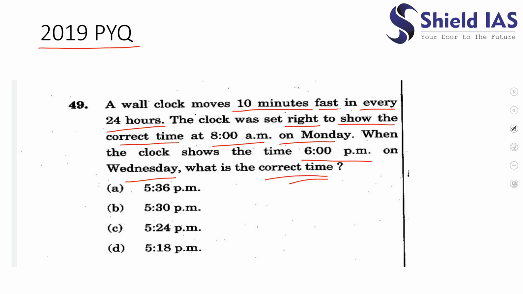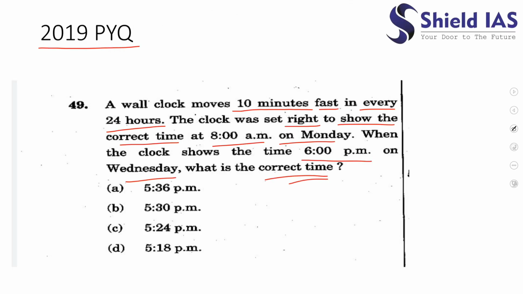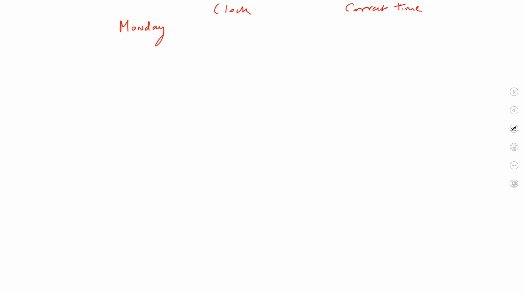So it is asking the correct time. Let us see whether we will be able to solve this question or not. So on Monday, there is this clock and there is this correct time. The clock is set right at 8 a.m. So if the clock is showing 8 a.m., the correct time is also 8 a.m.